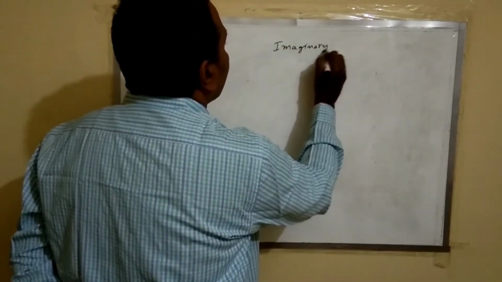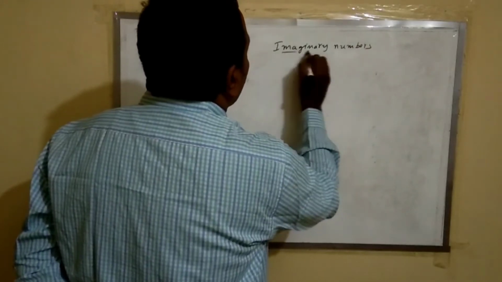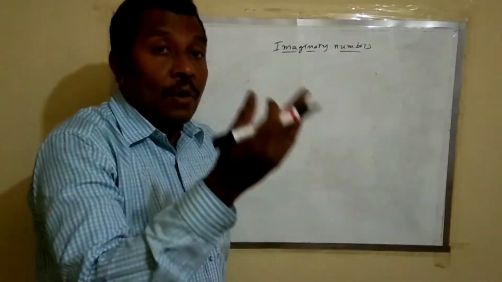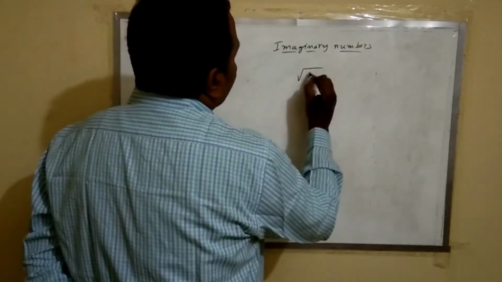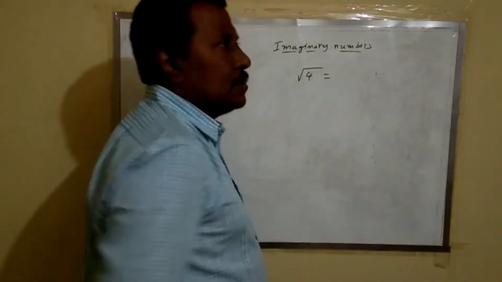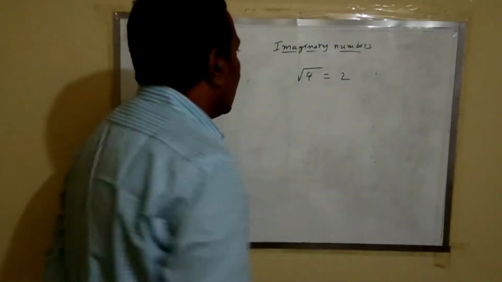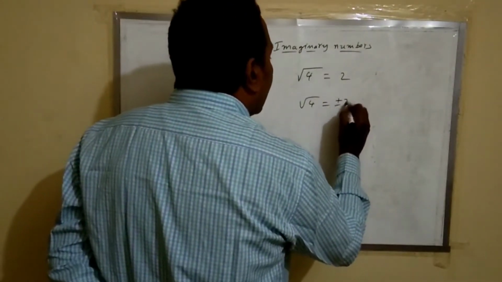Imaginary numbers. Before we discuss imaginary numbers, once again it is necessary for us to recall square roots. For example, if I ask what is the square root of 4, you say it is 2. Actually 2 is the principal square root. Actually the square root of 4 is plus or minus 2.